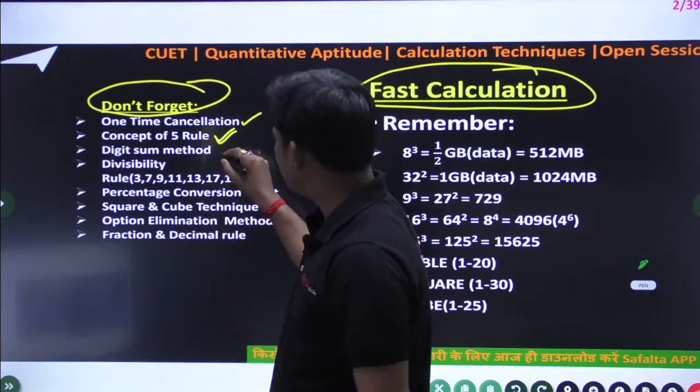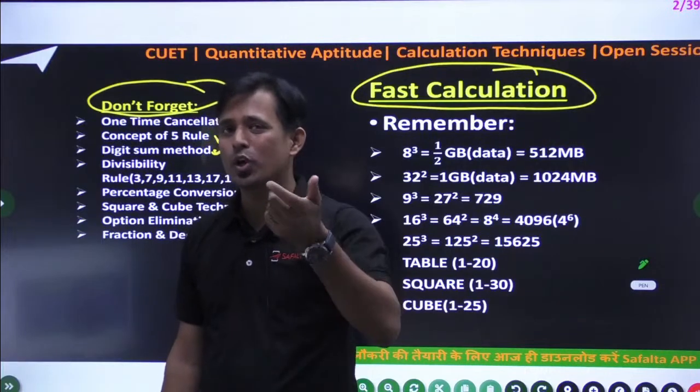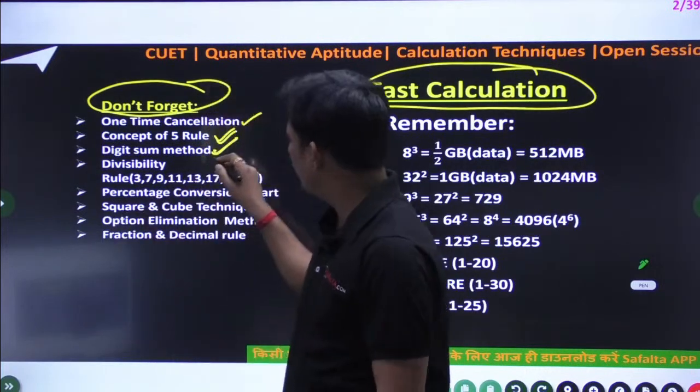Then the digit sum method, generally used in simplification. Sometimes a question will come and you are not able to solve it. In that case you can solve it with digit sum.